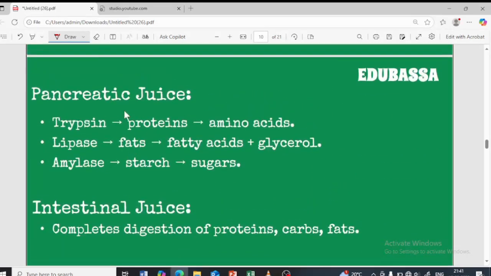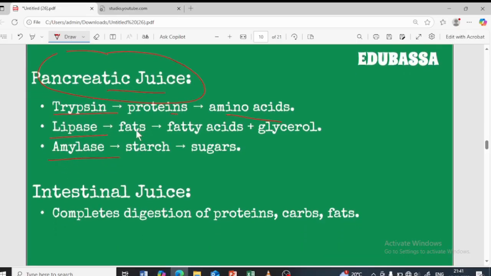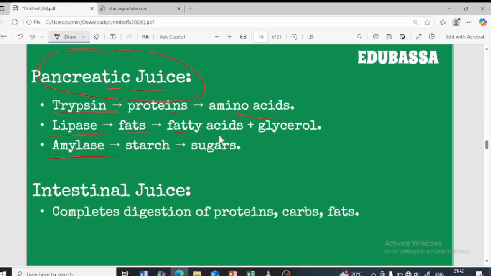So this is how the small intestine looks. Talking about the pancreatic juice, as I told you, the bile juice acts first and breaks down the large globules of fat into small globules of fat. Then the pancreatic juice acts. The pancreatic enzymes are trypsin, lipase as well as amylase. Trypsin breaks down protein to amino acids, lipase breaks down fat to fatty acids and glycerol, whereas amylase breaks down starch to sugar.